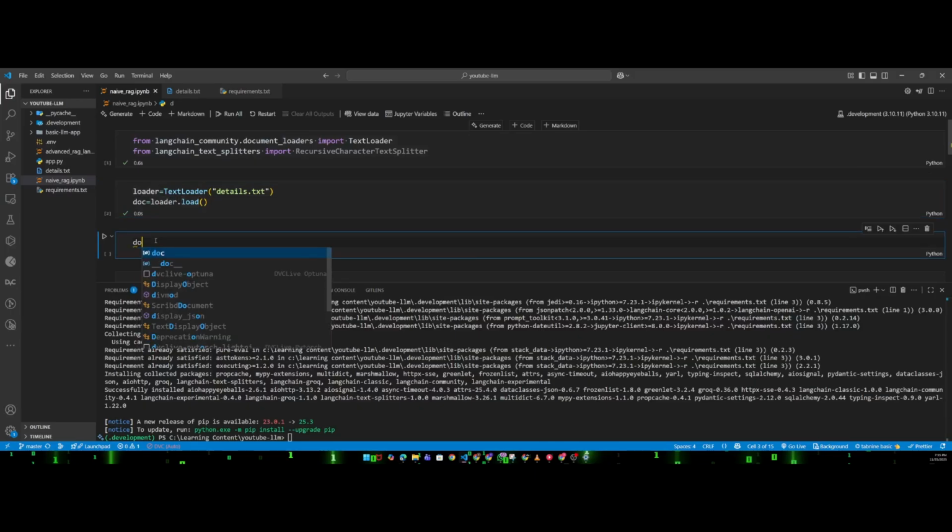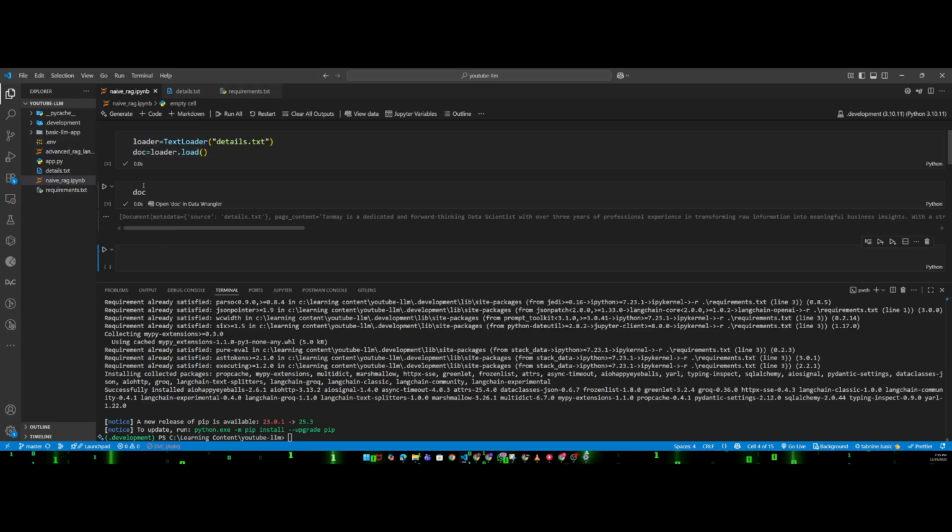If I now run doc, see, it has loaded my document. It is coming in a list format. It shows a Document, and it has some metadata also, about the source file, and it has the page content. The page content contains the actual data, and the metadata has the source, details.txt. So it holds the metadata as well as the actual content. This is the document that we read right now. The next step is we are going to chunk, right?